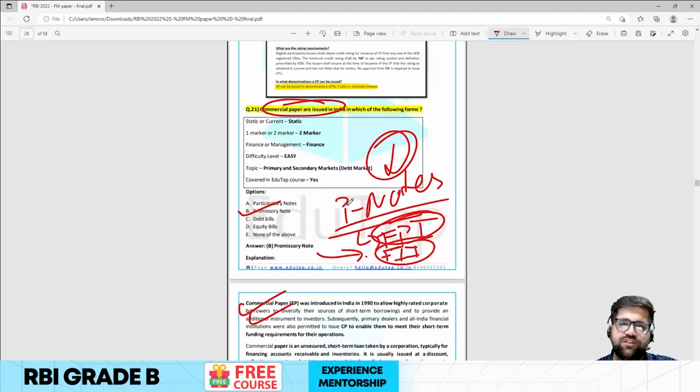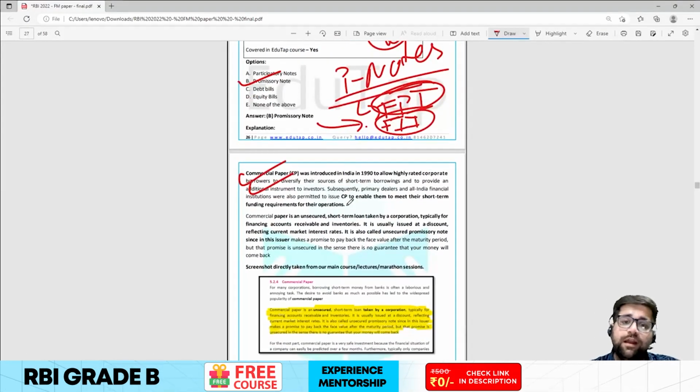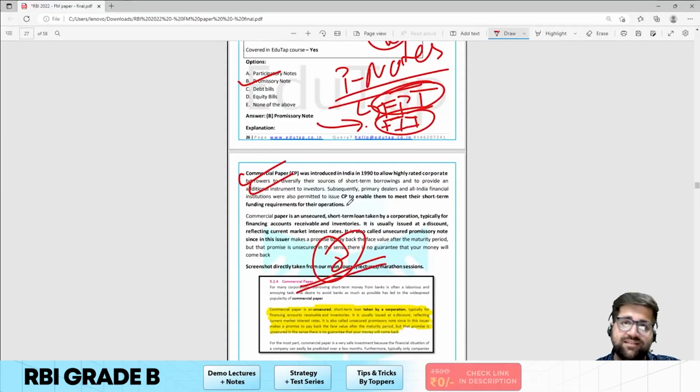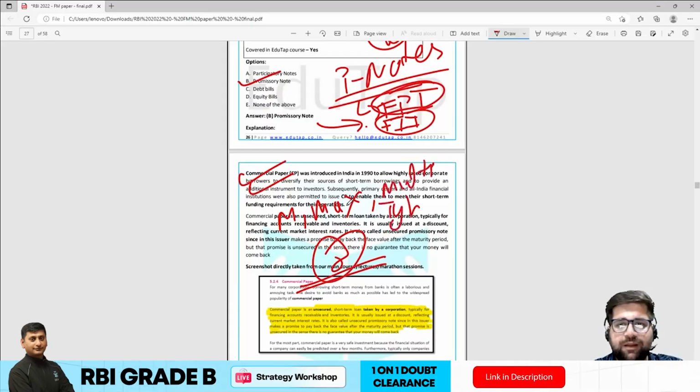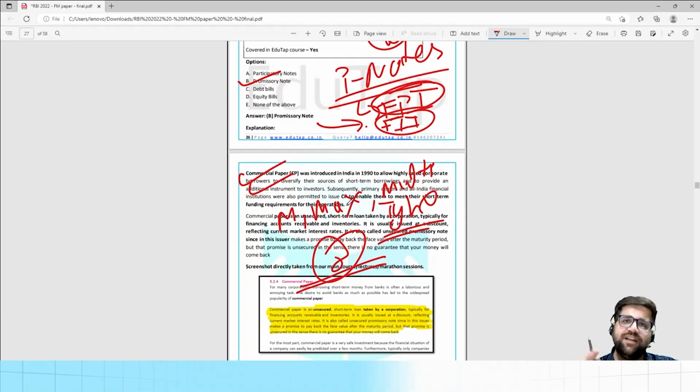So again, this was a very easy question. You could have scored 8 marks on commercial paper easily. They have just asked you the minimum, the maximum, the multiples, and the form or type. 8 marks were very easy.